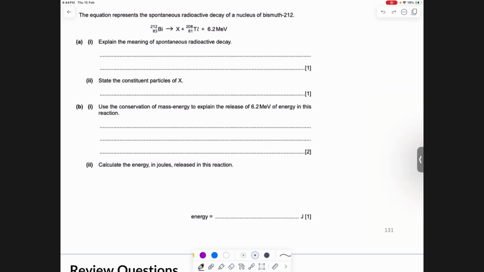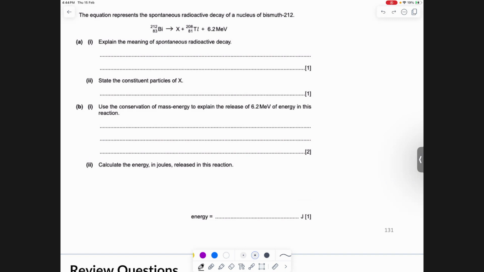So radioactive decay is random and spontaneous, right? What does it mean by random? Yeah, and anything else? It cannot be influenced by the external factor. Right. So radioactive decay হচ্ছে random মানে হচ্ছে you can't predict when will they decay. You can't predict which one will decay. That's the randomness of the process, right?